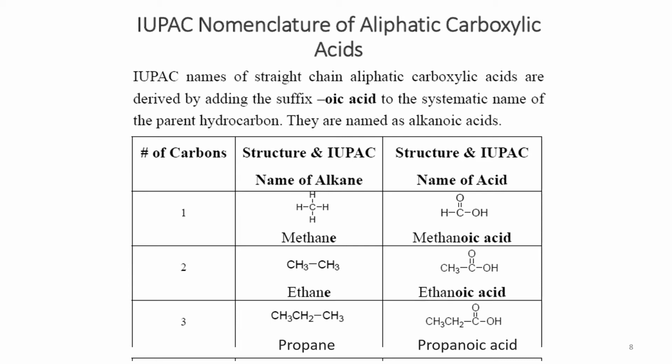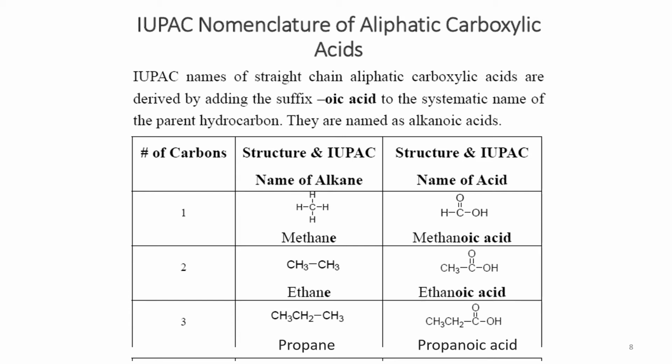And then the next member is ethane, the 2 carbon skeleton, and after dropping the e it is named ethanoic acid.